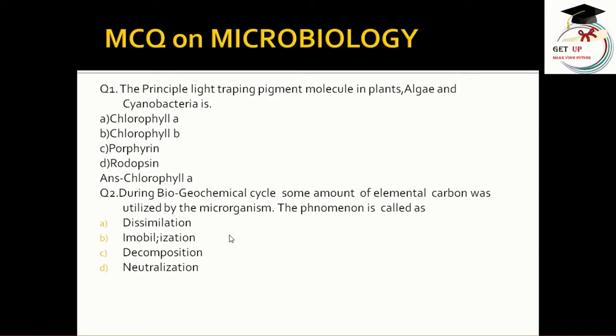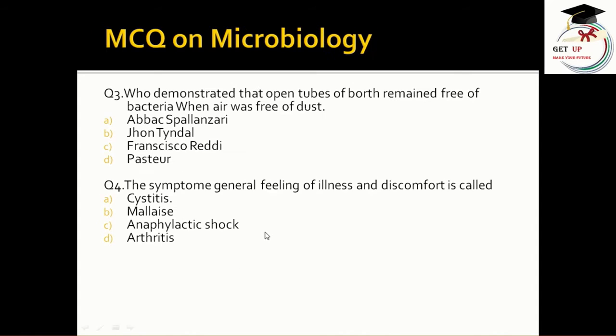Number 2. During the biogeochemical cycle, some amount of elemental carbon was utilized by the microorganism. This phenomenon is called as dissimilation, immobilization, decomposition, neutralization. Answer is immobilization.